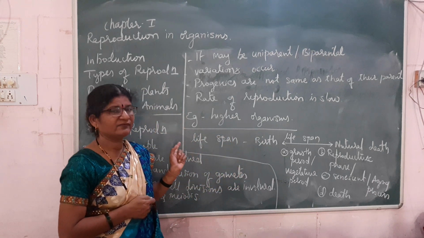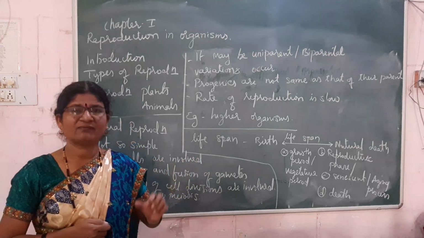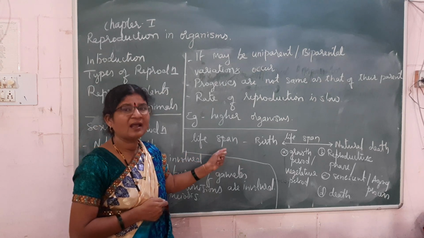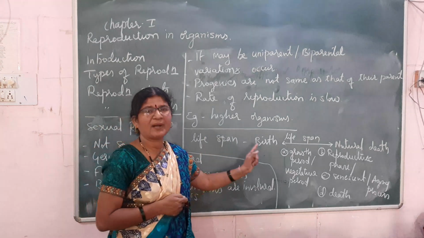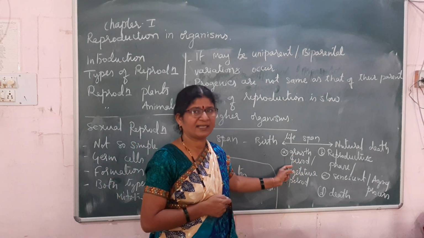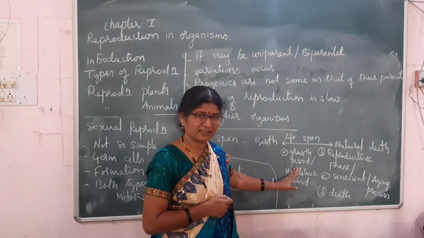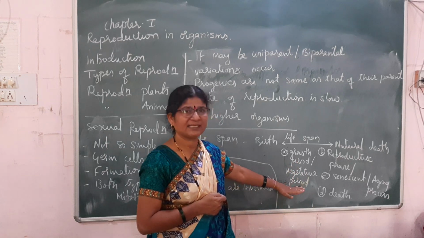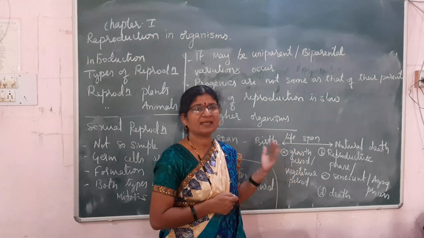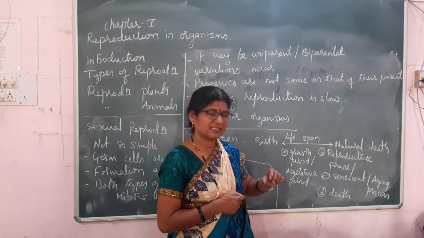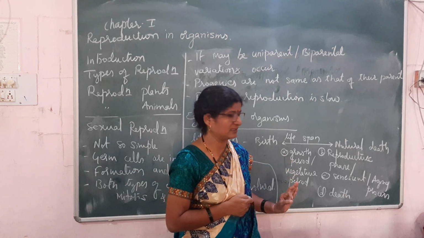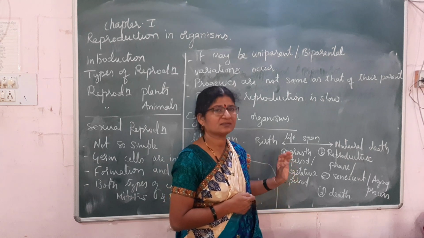Every organism which is born will survive on the earth for a particular period of time, and that is called the lifespan. During its lifespan, it passes through different phases in the life cycle. The growth period is where organisms grow and attain maturity, and in plants it is called the vegetative period. Once the organism attains maturity and gains the capacity of reproduction, it steps into the reproductive phase, where its body is ready for reproduction, a very important process on the earth.